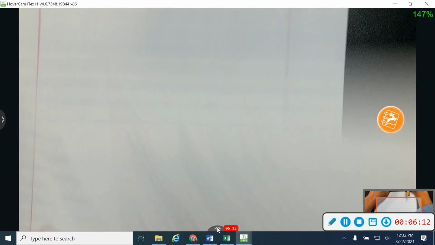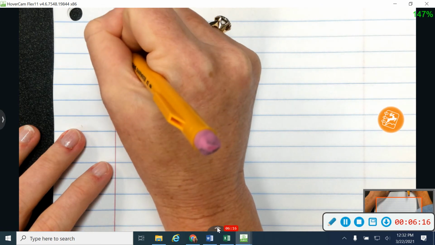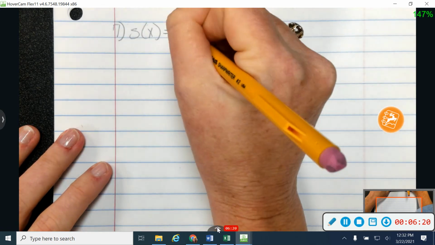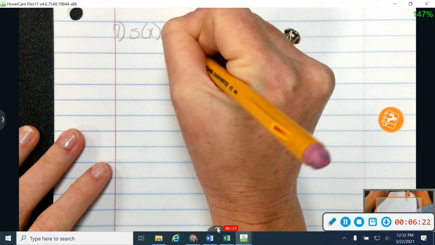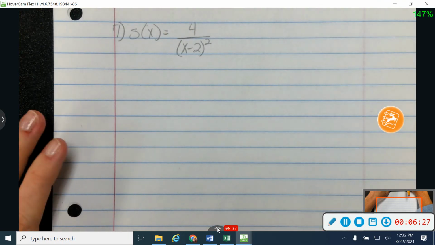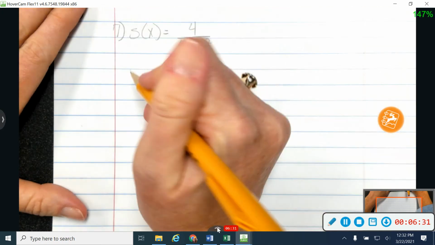Okay, let's take a look at number 7. So on number 7, a few things change because of the squared. Let me get mine copied down real quick. So 4 over (x minus 2) squared. Okay. In my hints, it says to factor first. This one, again, just like the last one, won't factor.